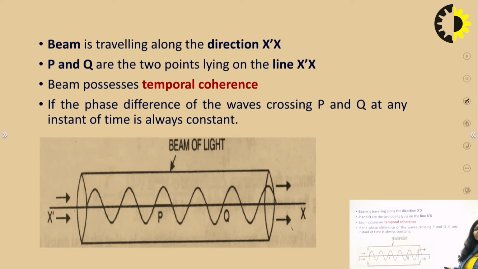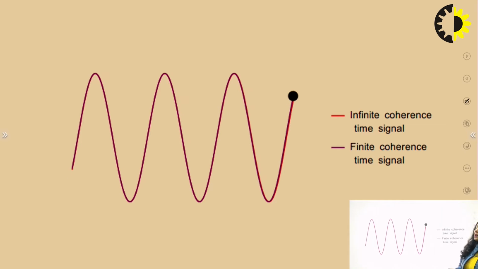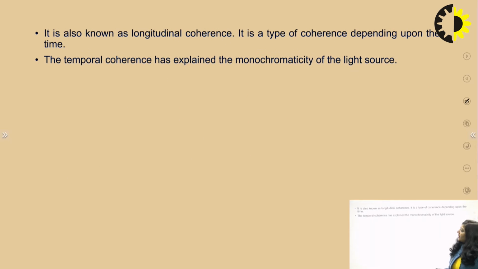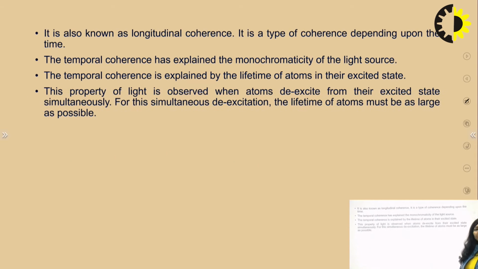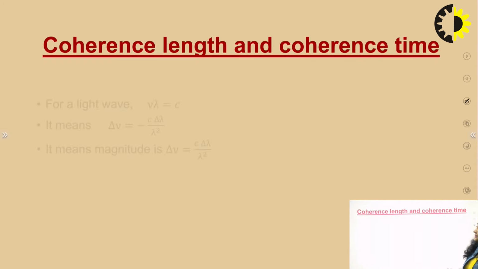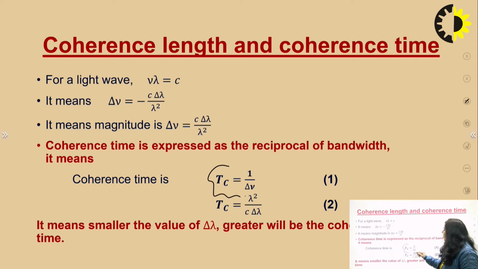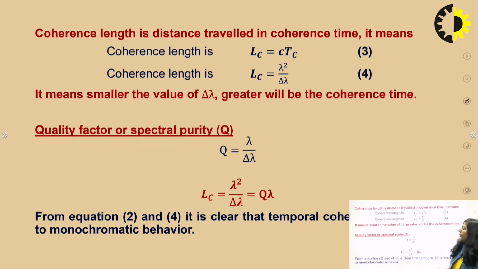We have already seen this temporal coherence in our previous lecture. The topic for today's discussion is spatial coherence, which is the coherence in space. All these results are related to temporal coherence. As I have already mentioned, temporal coherence is related to bandwidth or frequency spread. The smaller the value of delta nu, meaning the smaller the bandwidth, the greater the coherence time. The smaller the value of delta lambda, the greater the coherence time, and accordingly the coherence length. So these results are applicable for temporal coherence.